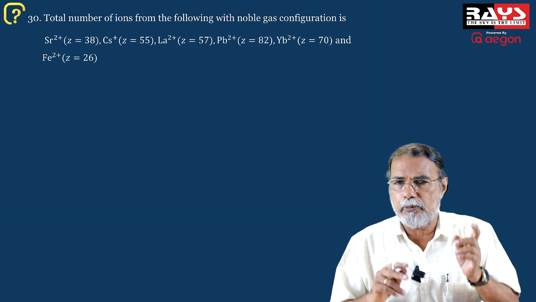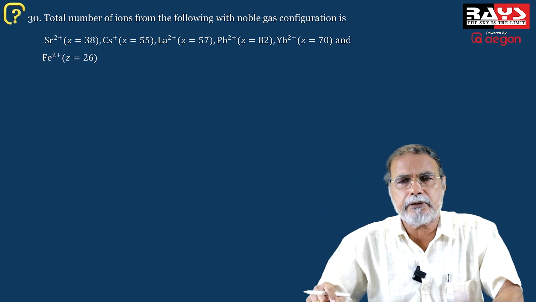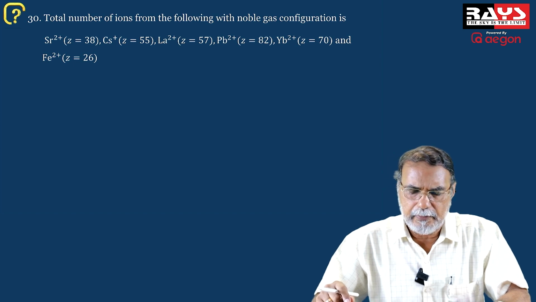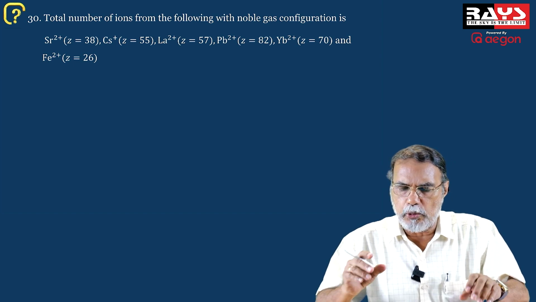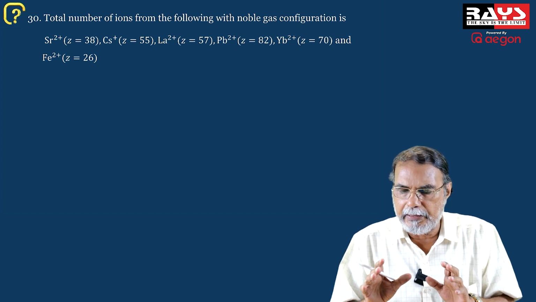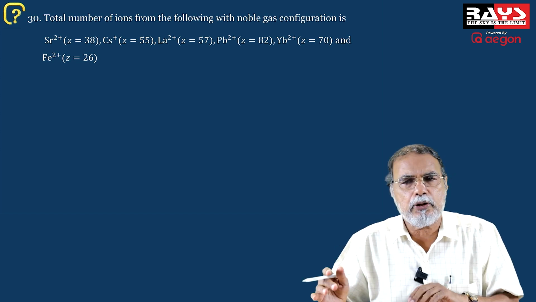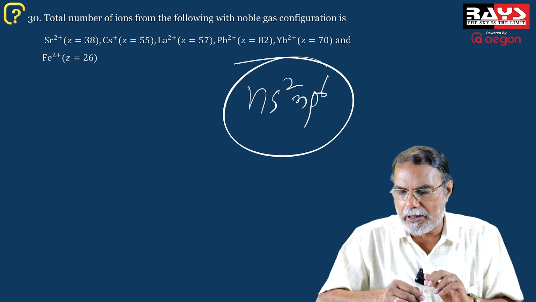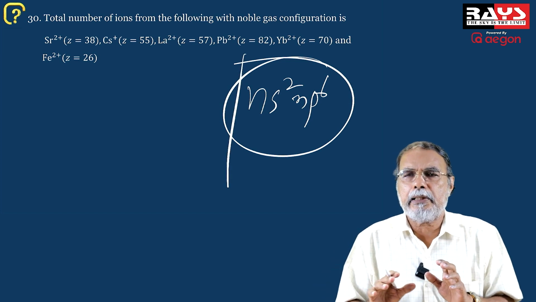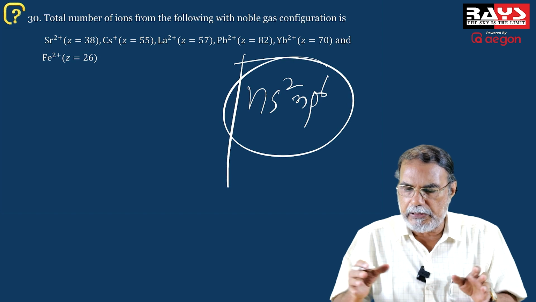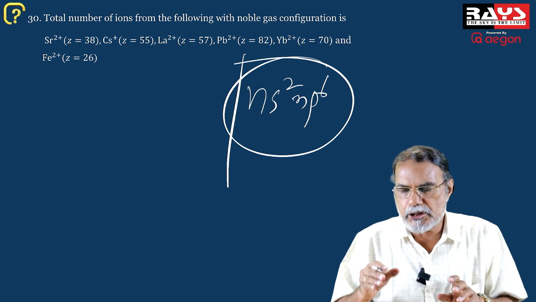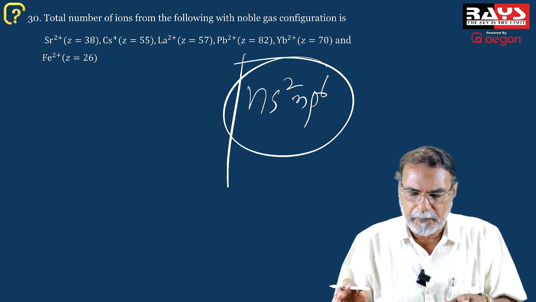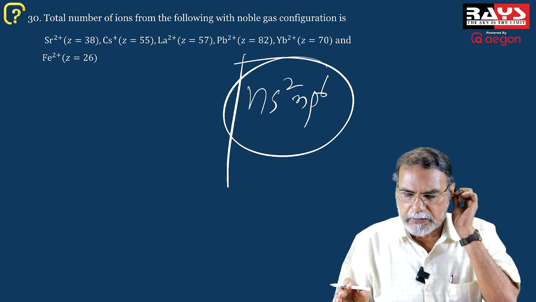I told you earlier that you must have an idea about the periodic table, the position of the elements in the periodic table. Now the question is regarding how many of them have noble gas configuration. Now what do you mean by a noble gas configuration? The ns2np6 configuration in the outermost shell. This is the noble gas configuration. So how many of these ions have the ns2np6 configuration in the outermost shell? That's the question.